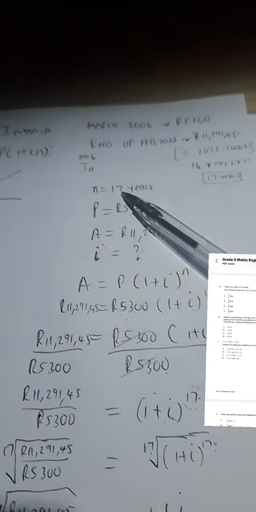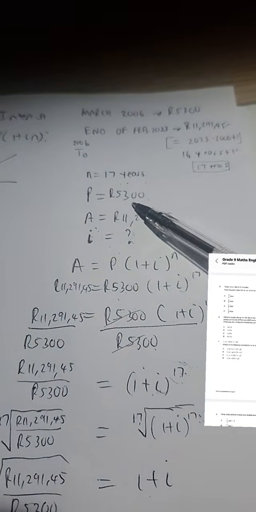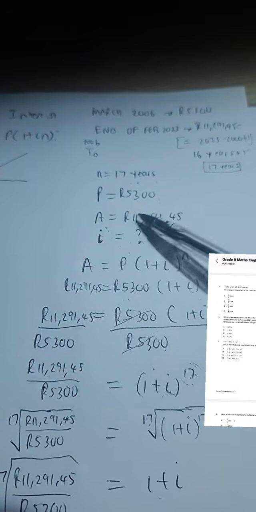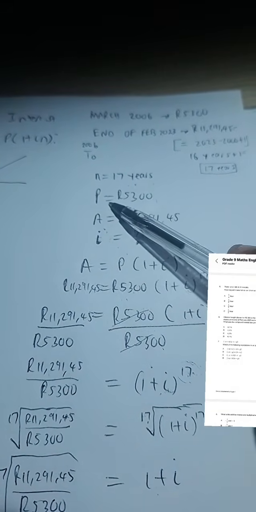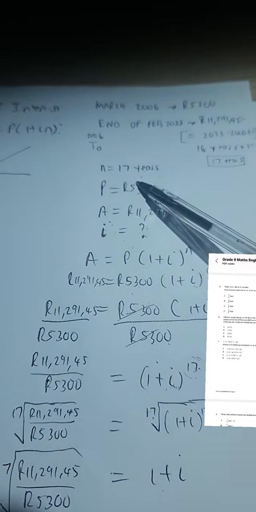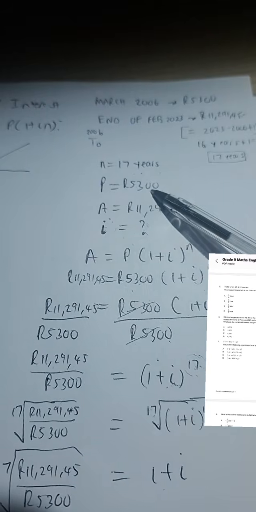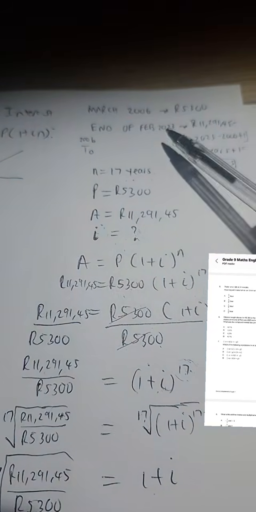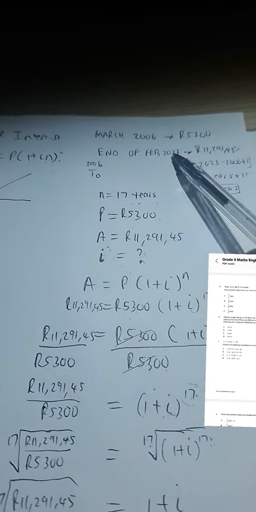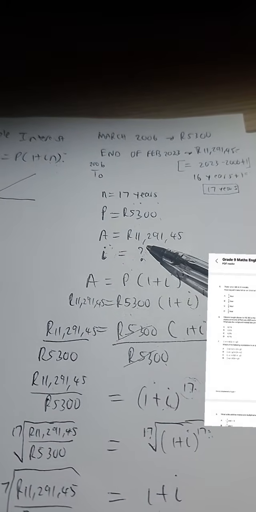Remember, we were told that this person actually had shares that they had bought in March 2006. And then at the end of February 2023, they actually sold the shares at this amount of money.